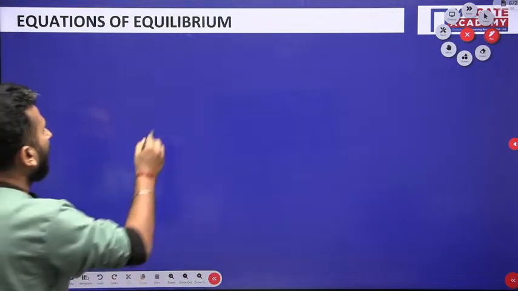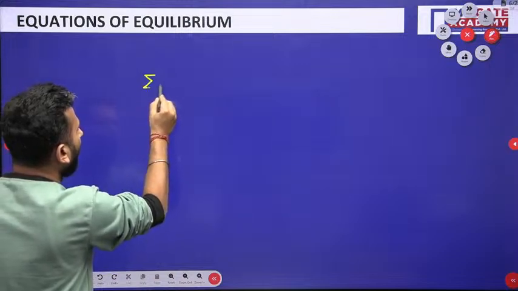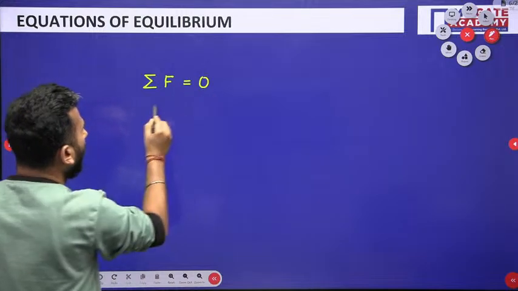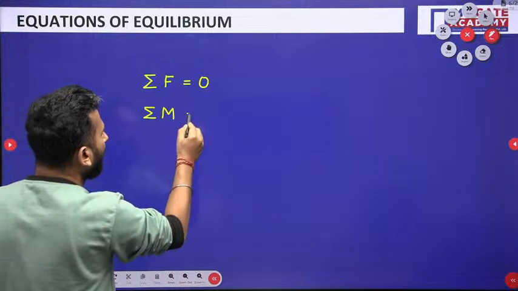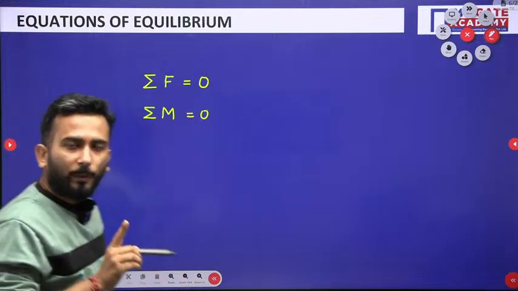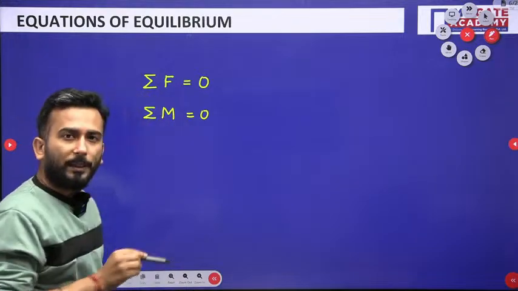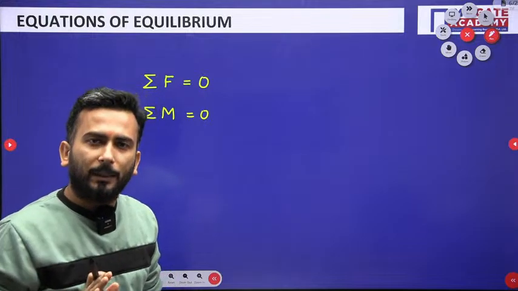For example, at a point if I have to write equilibrium equations, that means I have to do the net summation of forces to be 0 and I also have to do the net summation of moments to be 0. No unbalanced moment should be there, no unbalanced force should be there. Only two equations you have to know as far as the equilibrium is concerned.